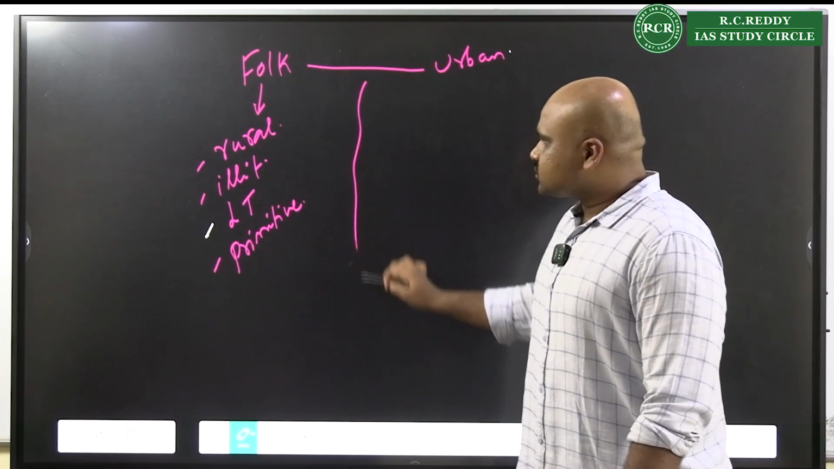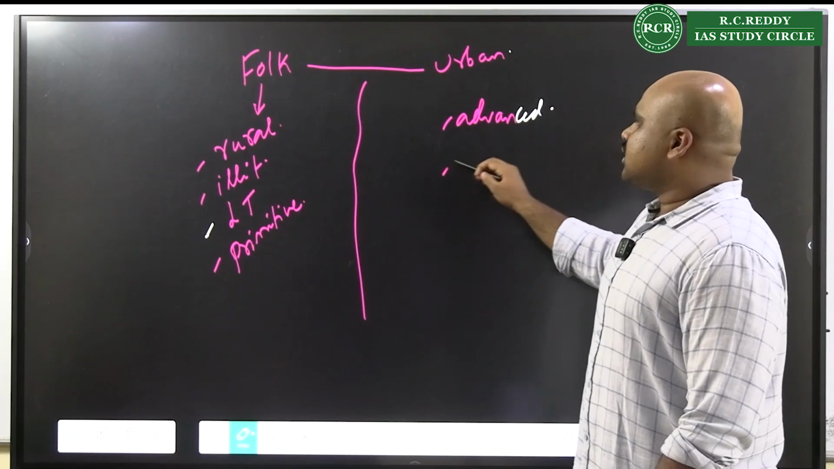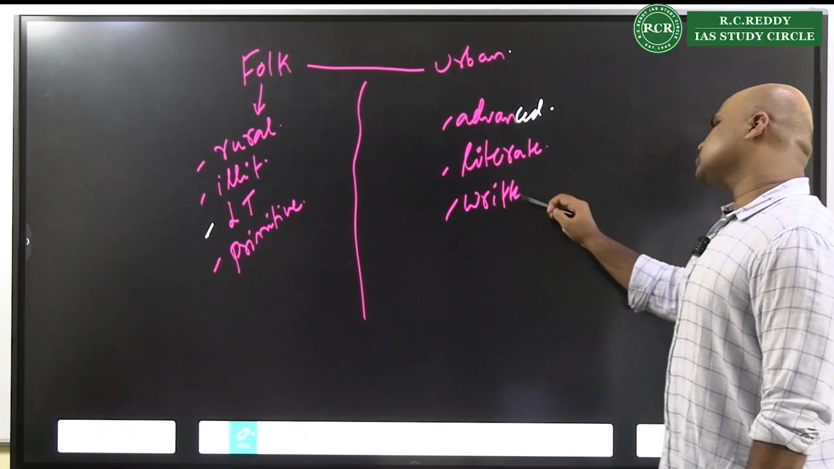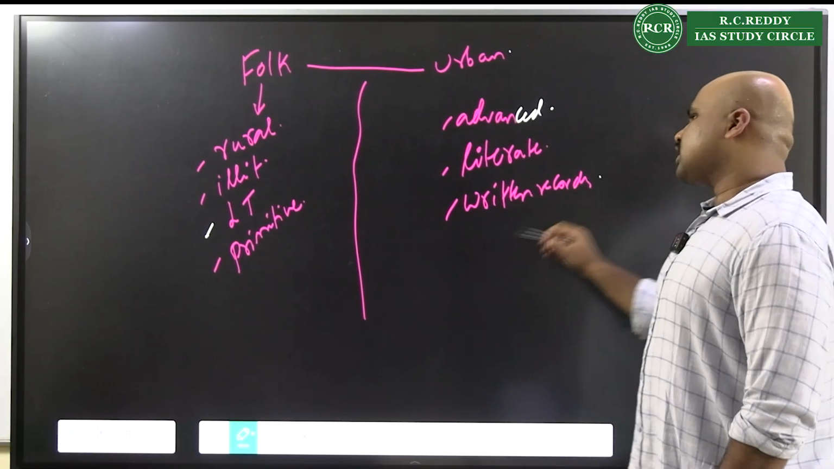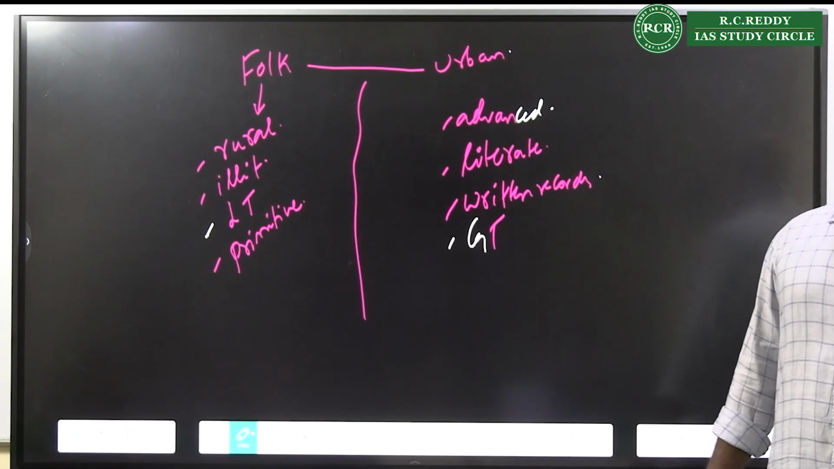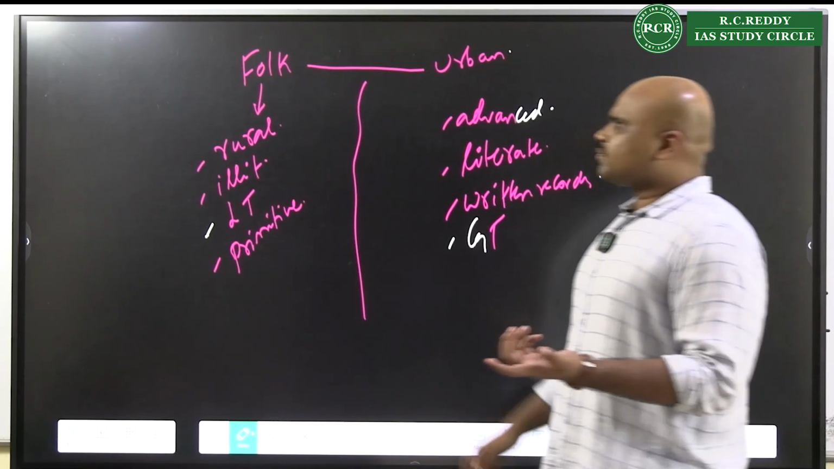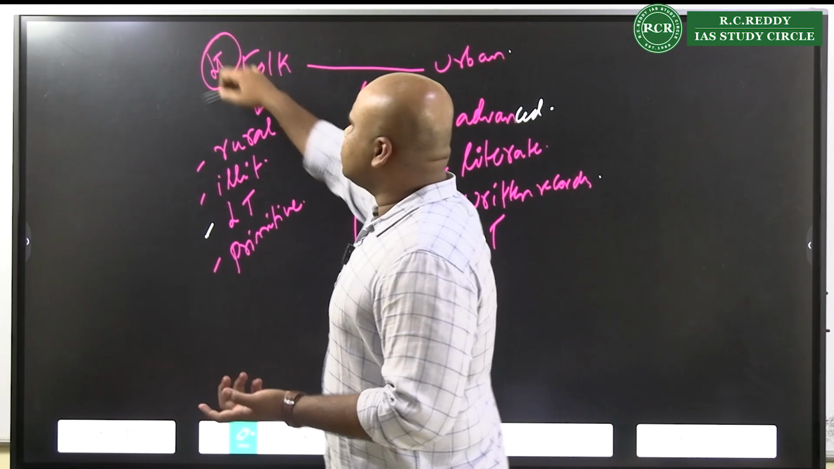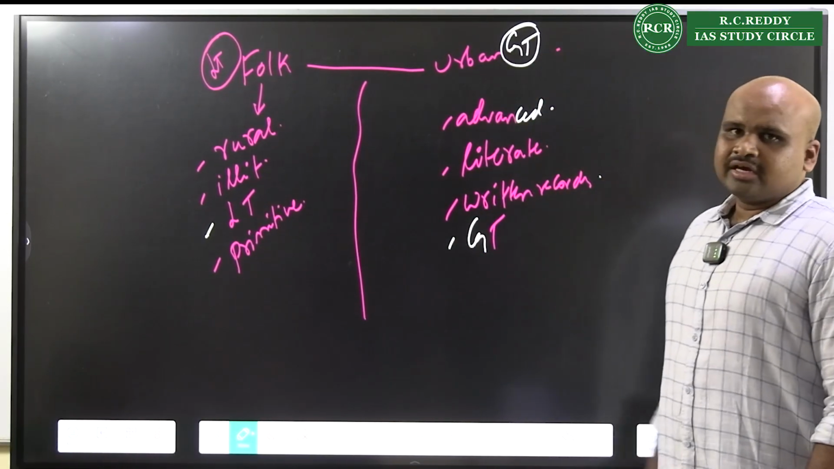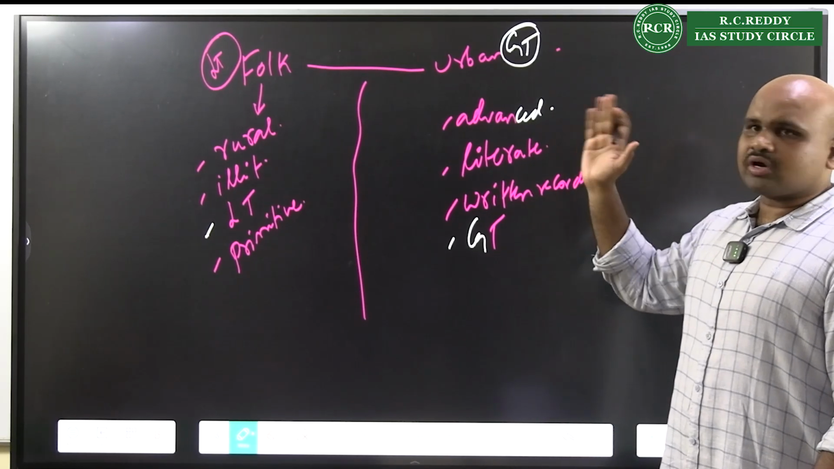Whereas urban societies are those societies which are advanced, literate, which have written records, and which follow the great traditions. This is another very, very important dimension that you'll have to remember. And similar points I can write whenever they ask me about little tradition and great tradition. So that is another important dimension with respect to the folk-urban continuum.